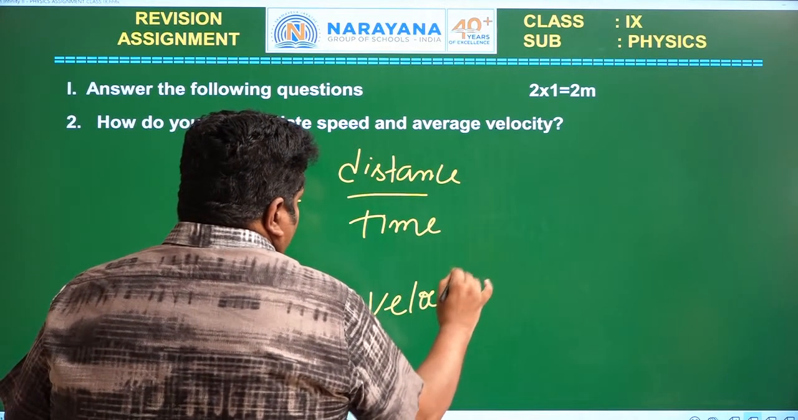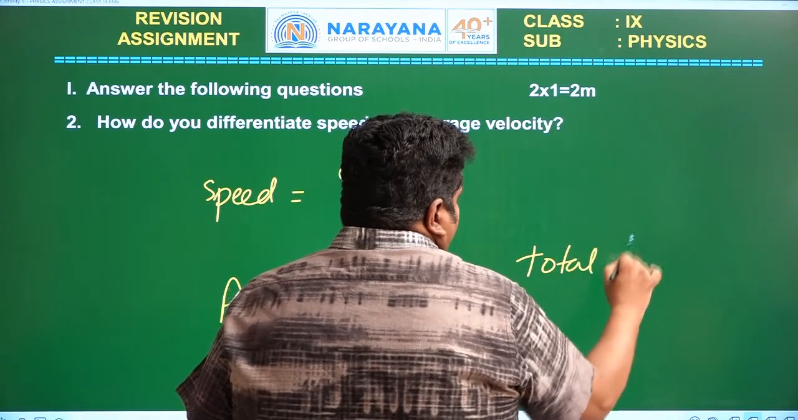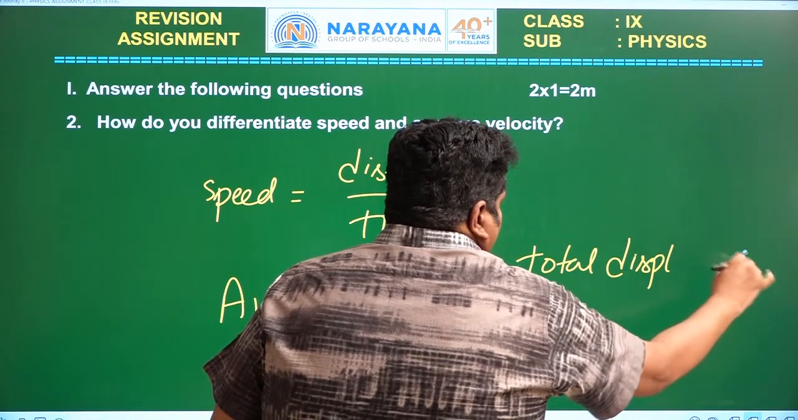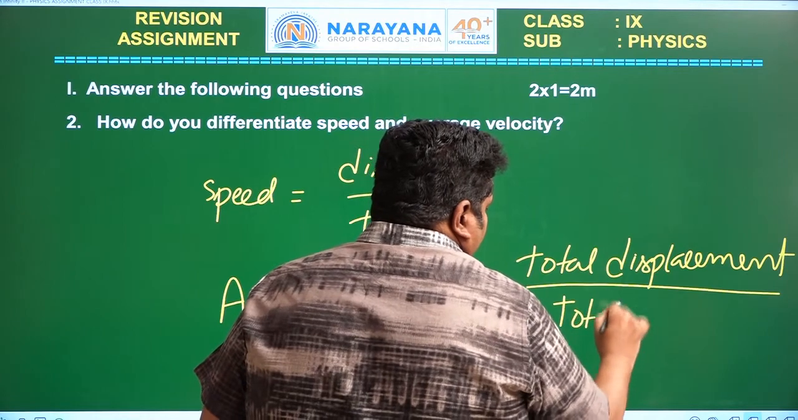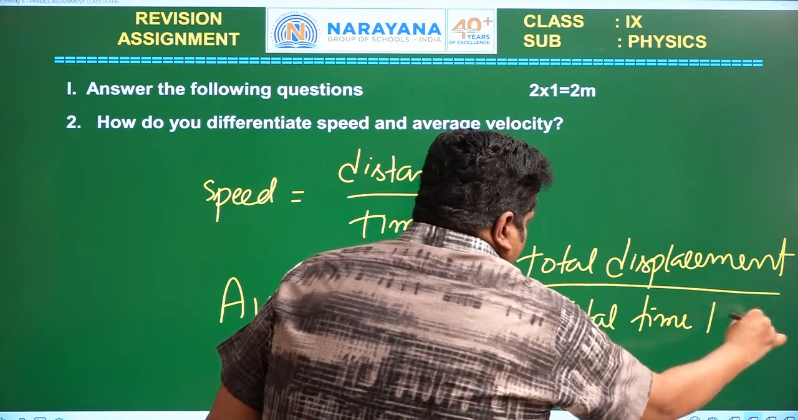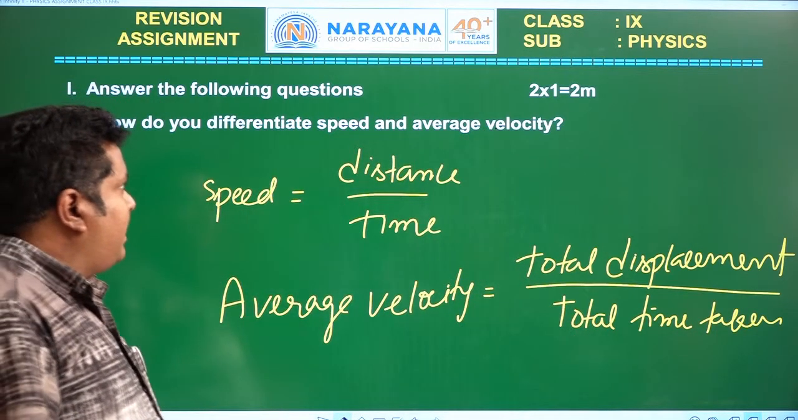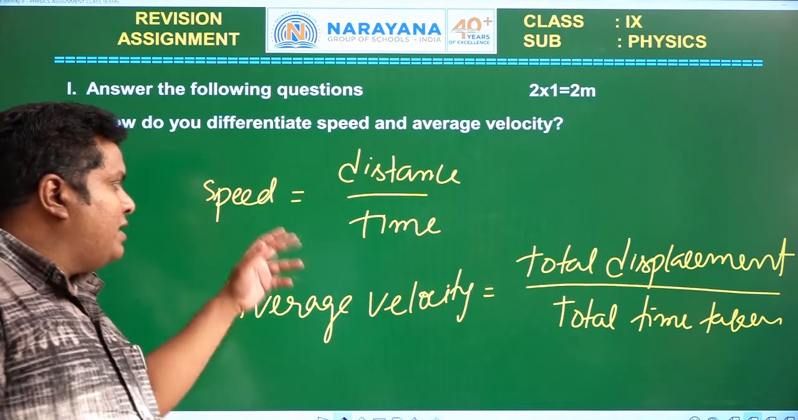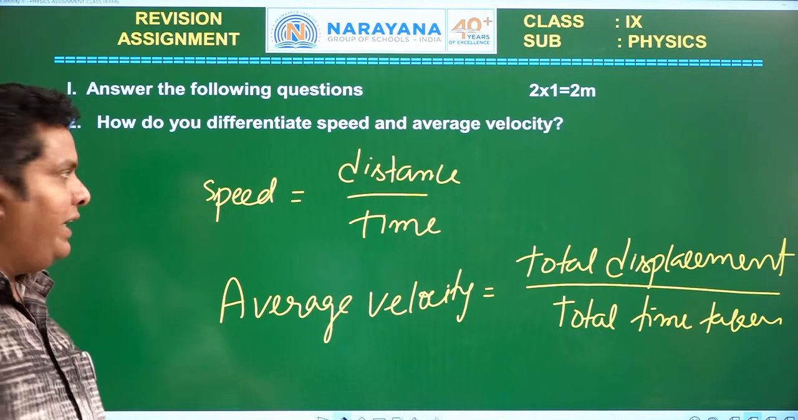Average velocity is equal to total displacement by total time taken. Speed is distance by time taken, and average velocity is total displacement by total time taken.